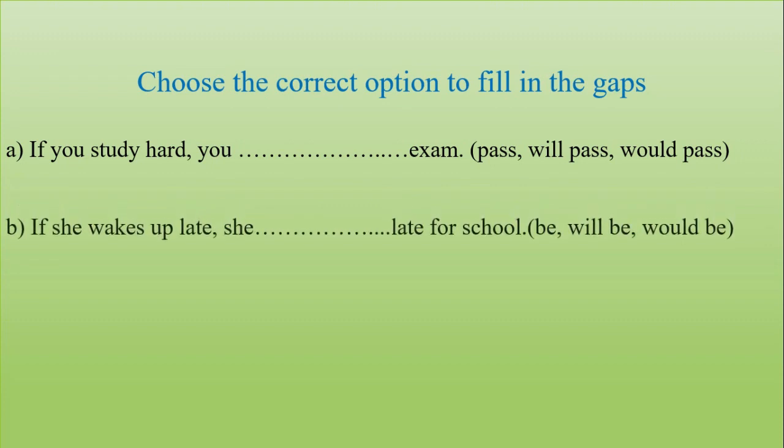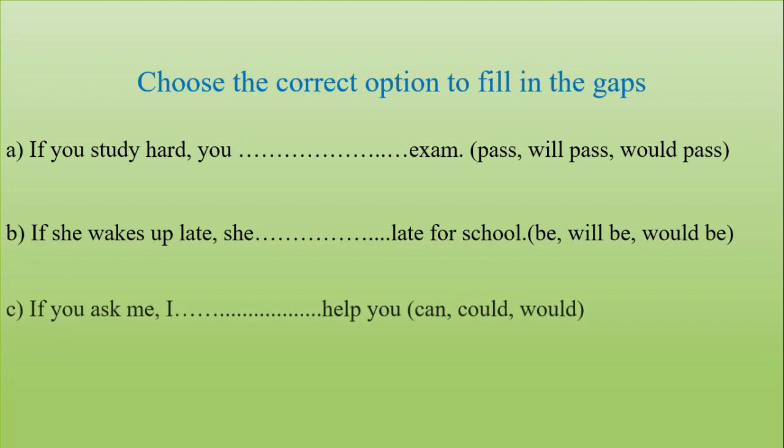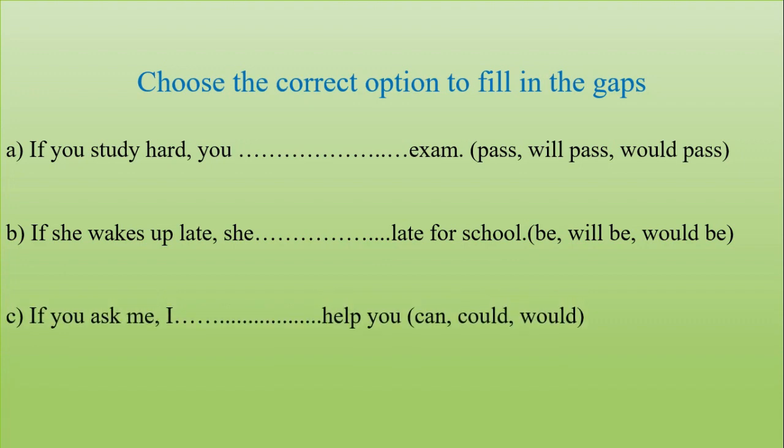Now look, number B. If she wakes up late, she doesn't late for school. Be, will be, and would be. The last question is, if you ask me, I didn't help you. Can, could, would. I hope you have guessed the right answer.